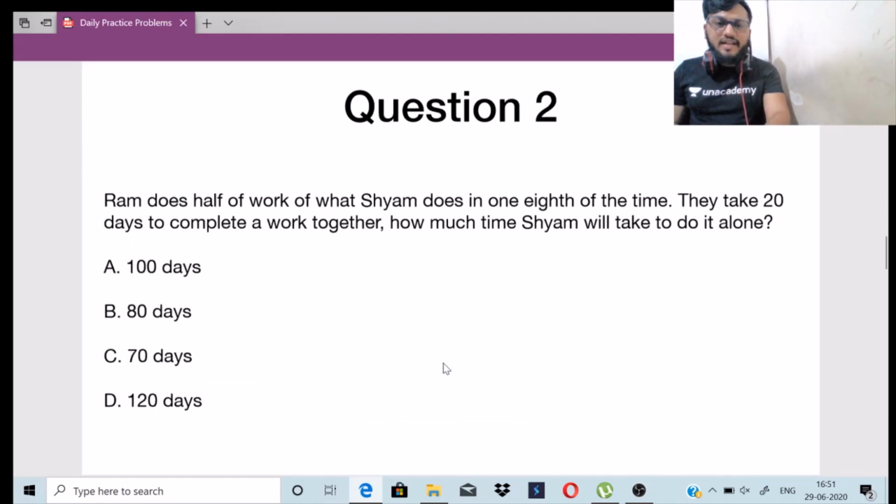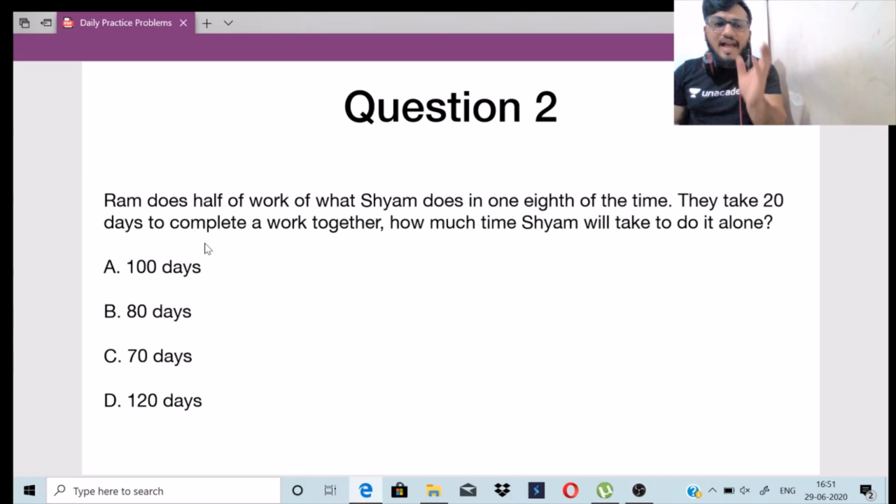Let's move on to the second question. Ram does half of the work of what Sham does in 1/8 of the time. They take 20 days to complete a work together. How much time will Sham take to do it alone? What is the time taken by Sham to do the work alone? You have four options: 100 days, 80 days, 70 days, and 120 days. Let's move on to the answer directly.